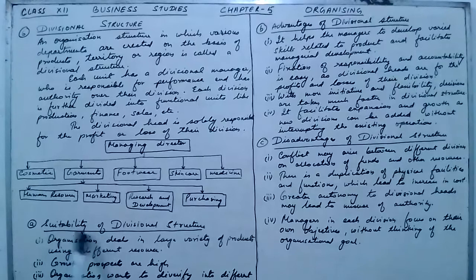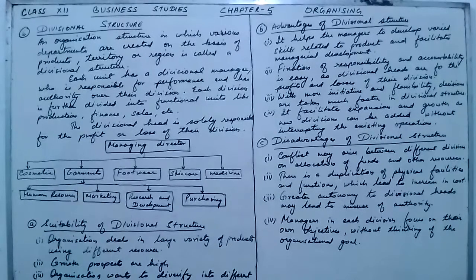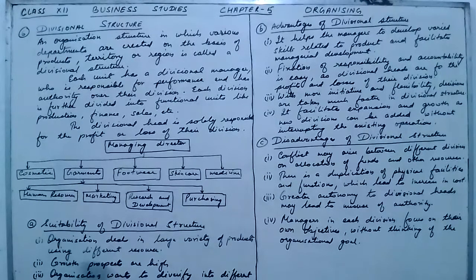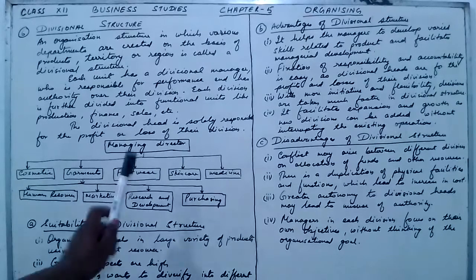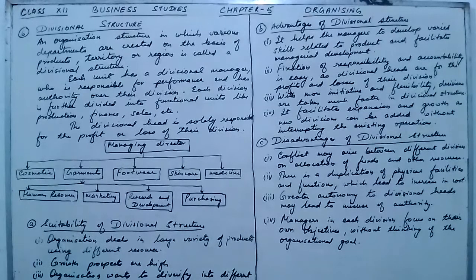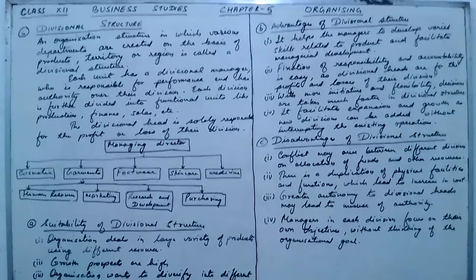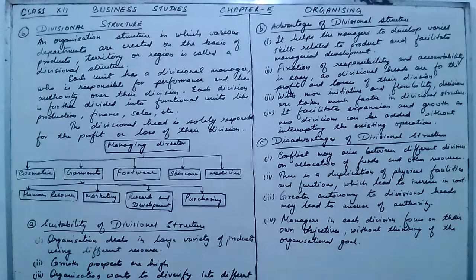Now second is where this divisional structure is suitable. When the organization deals in a large variety of products, at that place divisional structure is very important. Growth prospects are very high: if the company wants to grow at a very fast rate, then divisional structure is very good. Then, if the organization wants to diversify into more products, if it is manufacturing one product and wants to diversify into more products, then again divisional structure is regarded as the best one.